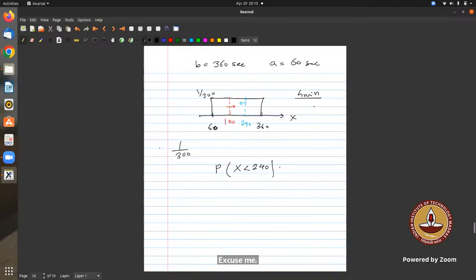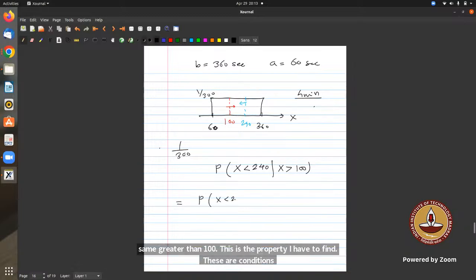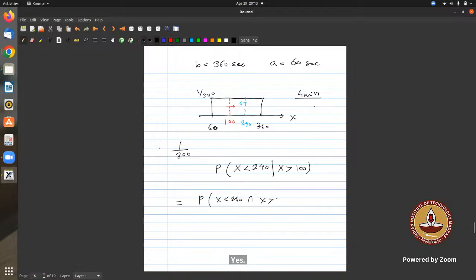Given that x is greater than 100. This is the probability I have to find. This is conditional probability, right? So it is nothing but the probability that x is less than 240 intersection x is greater than 100, divided by the probability that x is greater than 100.